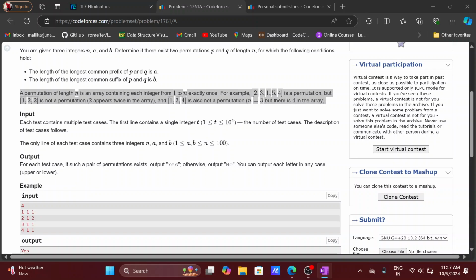So see here, now see this N and A and B. So basically 1 1 1. The process is completely dependent on A and B. Whenever the two permutations have the length of the common prefixes equal to A and the length of the common suffixes equal to B, then we have to print S, right? So the process is completely dependent on A and B.